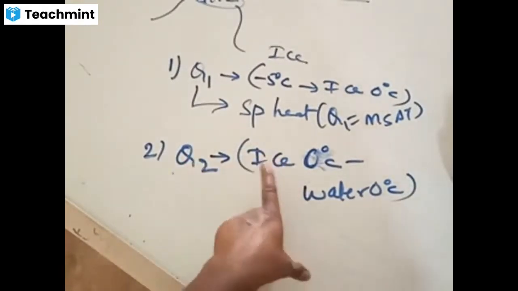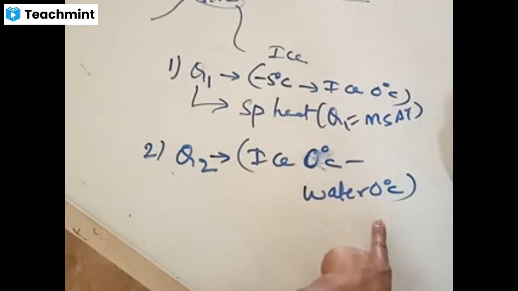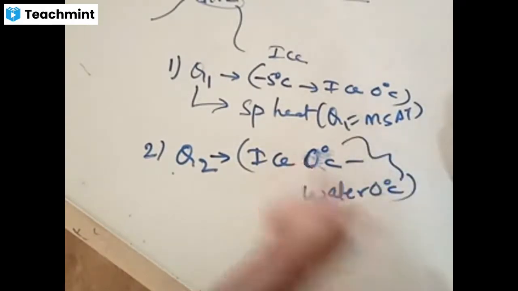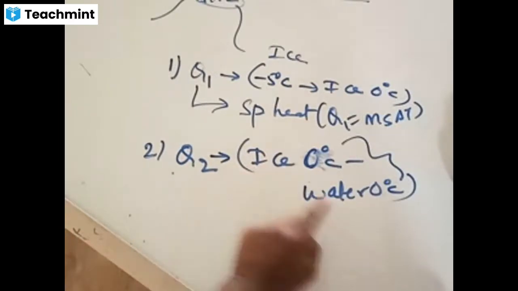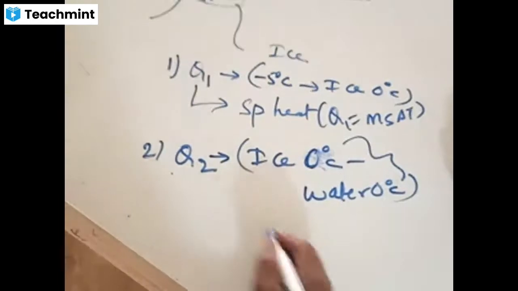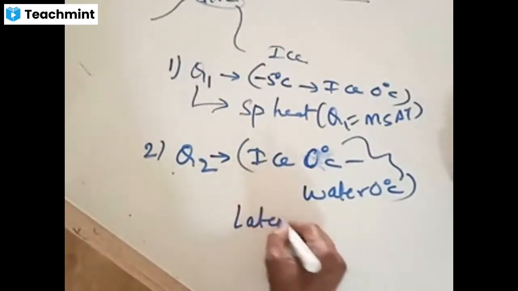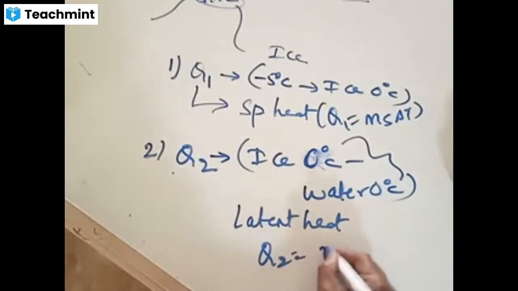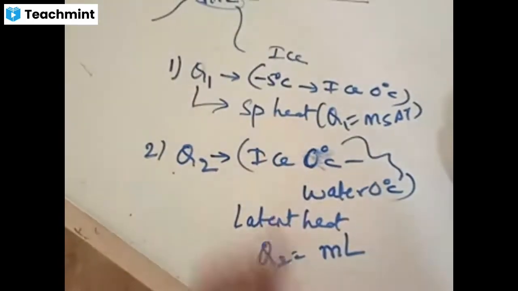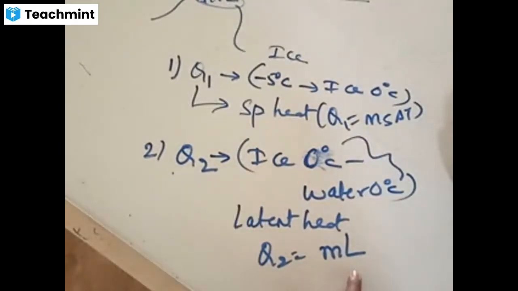Q2 is the conversion from ice at 0 to water at 0. Temperature change is not taking place, temperature is remaining the same, but the solid form of ice is converting to the liquid state of water, and this is called latent heat. Latent heat is given by the formula m into L. M is the mass of the content taken, L is the latent heat of melting. We call this the latent heat of melting of ice.